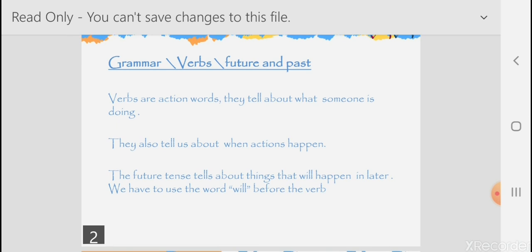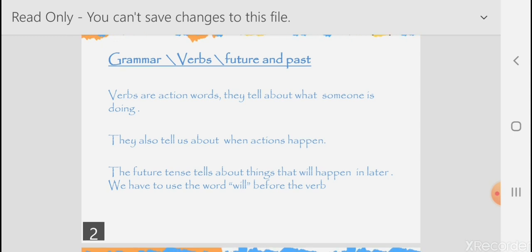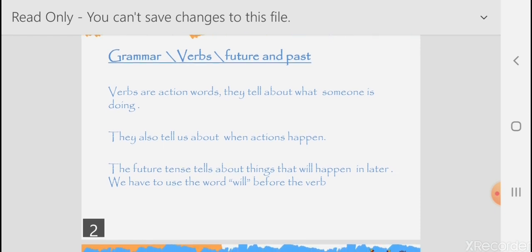We know that verbs are actions or action words. They tell about what things are doing or what people are doing. So those verbs, they happen in specific times. Today we're talking about two different times, the time in the future and the time in the past. So the time in the future tells about things that did not happen yet. They are going to happen later, or they will happen next week or next month or next year, for example. So they will happen later.